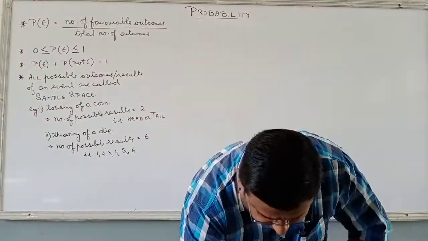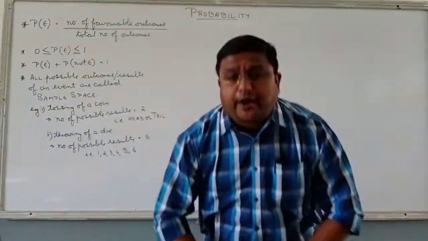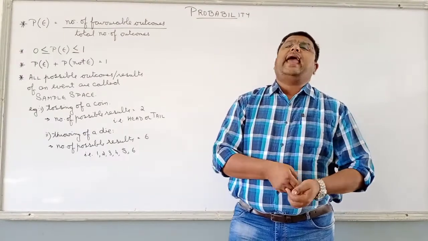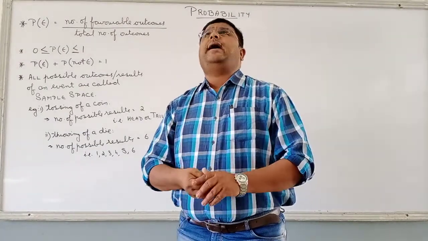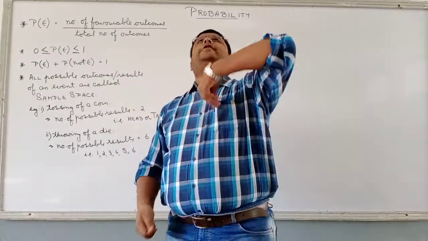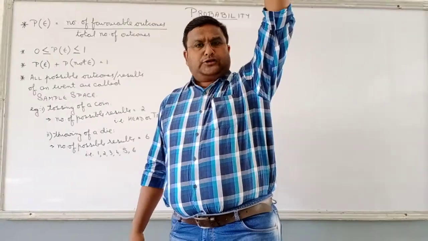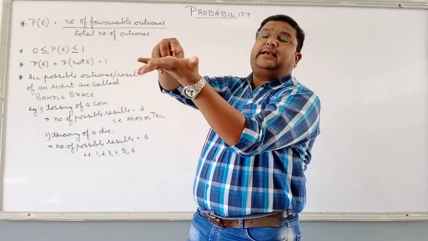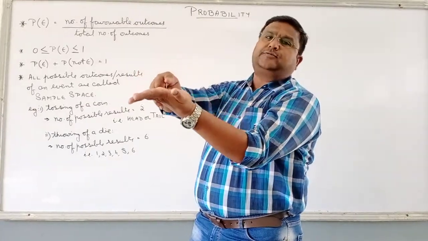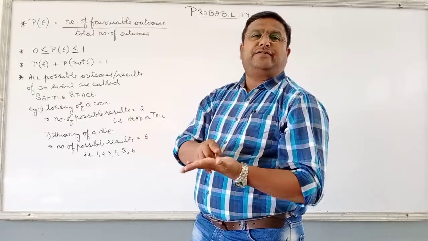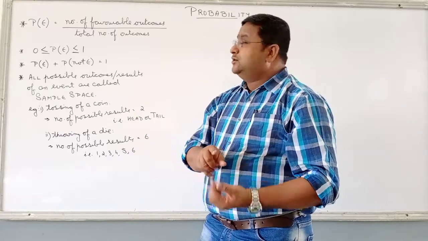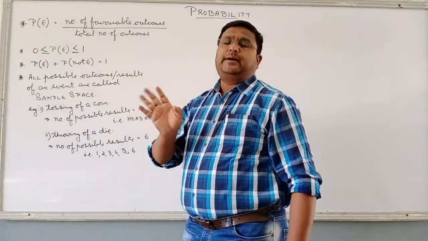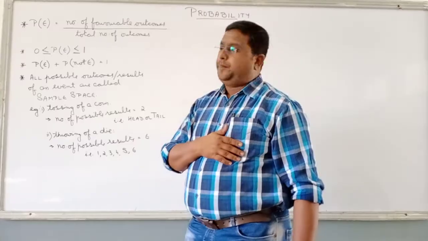Sorry, my coin fell down. I am tossing a coin, right? Either it will be head or tail. Can any other result be possible? I am tossing a coin and I say that the coin will disappear. Possible? No, sir. Or I toss a coin and I say the coin will be held like this. Only in movies it is possible, not in real life. So what is the probability? It can be equal to 0, but it can never be less than 0.